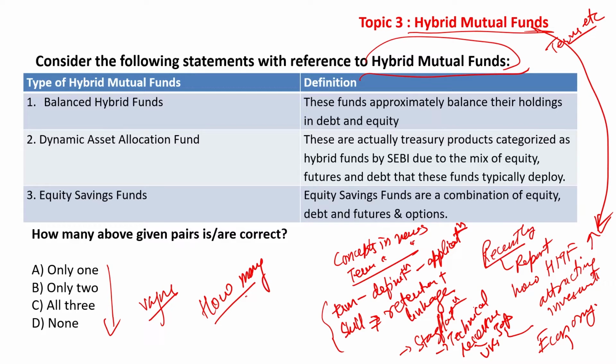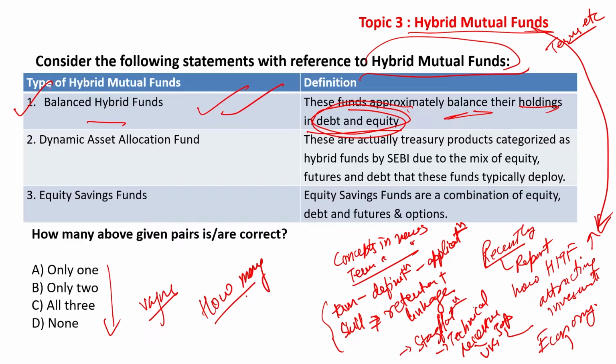So let us look at the first, balanced hybrid funds. These funds approximately balance their holdings in debt and equity. That is the combination, debt and equity, because hybrid, and since they balance, they are called balanced. Hence the first one is correct.